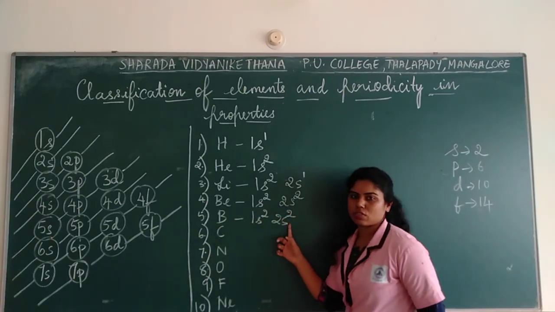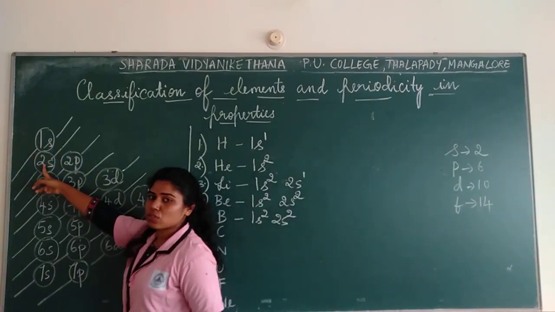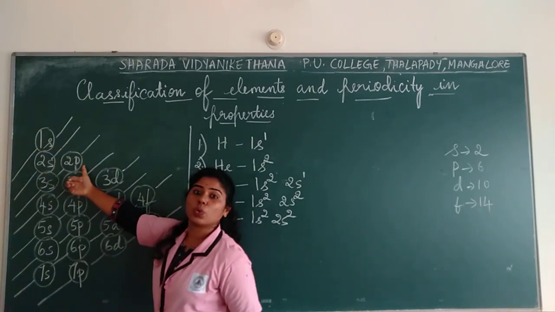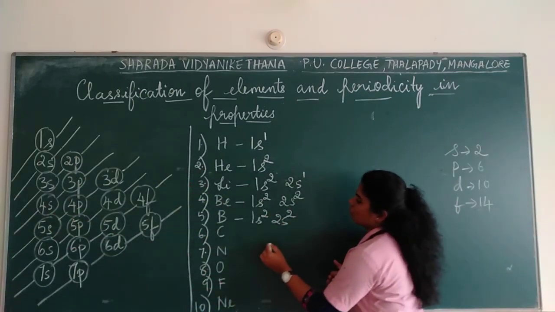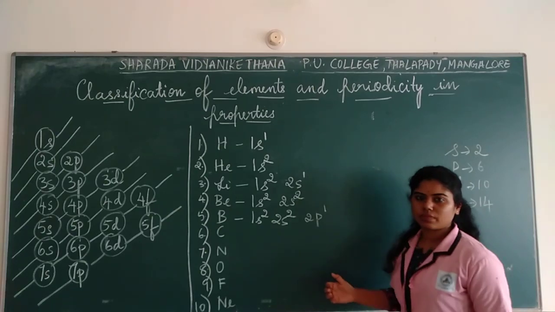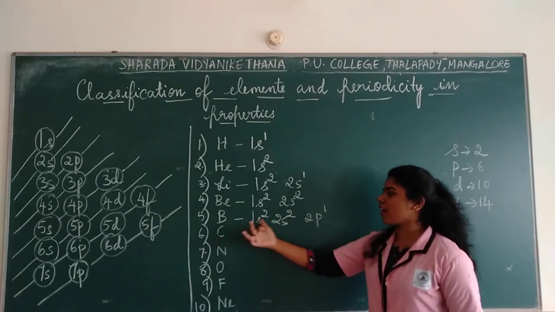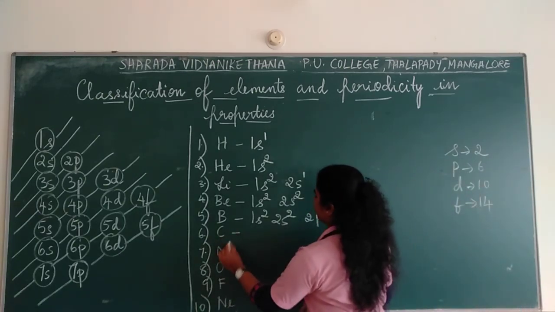1s2, 2s2. Once you fill 1s2, 2s2, next you go to which shell? Once 2s is done, next you go to 2p. Correct? So you start from 2p. So how will you write here? 2p1. Correct? So 2 plus 2, 4. 4 plus 1, 5. So 5 electrons are being filled for boron. Next you have to write carbon.